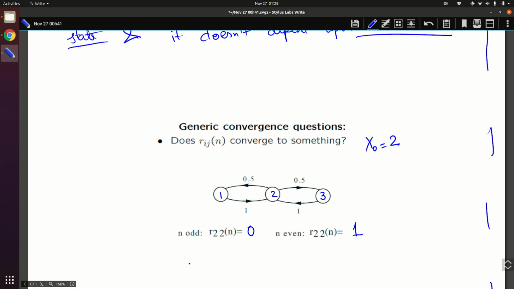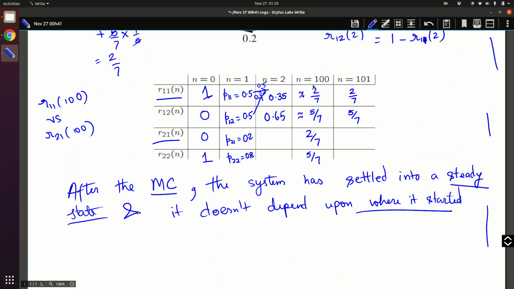What does that mean? As an example, let us say R22 of 1 million plus 1 will be 0, and R22 of 1 million plus 2 will be 1. Here, when you have run for a sufficiently long time, 2 by 7 remains 2 by 7, and 5 by 7 remains 5 by 7.